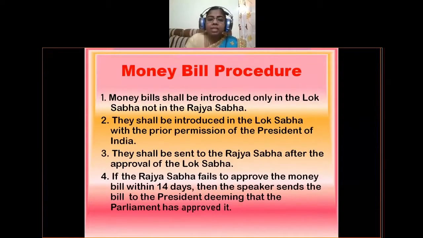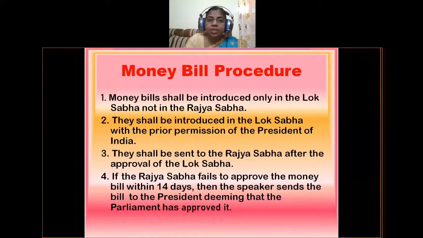That means Rajya Sabha does not have power to resend the bill or to demand modifications on the money bill, etc. Okay, so if the Rajya Sabha fails to approve the money bill within 14 days, then the speaker sends the bill to the president, deeming that the parliament has approved it. So after 14 days, that means after the approval or non-approval of Rajya Sabha, it can be sent to the President of India for his assent.